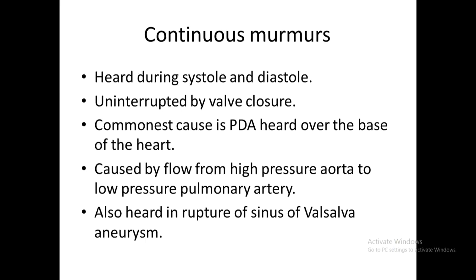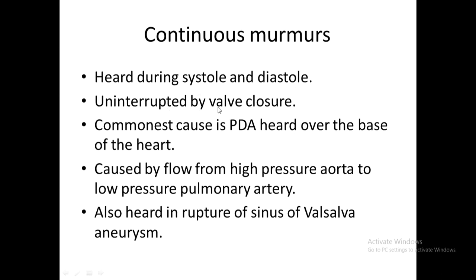Now what is a continuous murmur? Generally students think that continuous murmur means it is heard throughout systole and diastole. The exact definition of continuous murmur is any murmur starting in systole and entering into diastole. Not necessarily should it be present throughout systole and diastole. Sometimes it may not be, but any murmur which starts in systole and passes into diastole is a continuous murmur. So it is heard during systole and diastole, uninterrupted by valve closure.